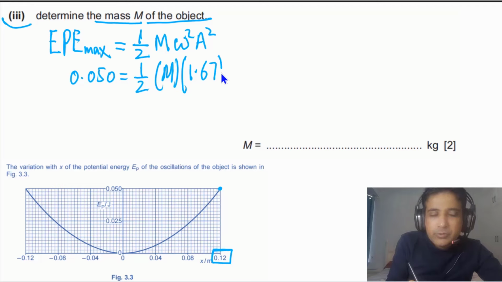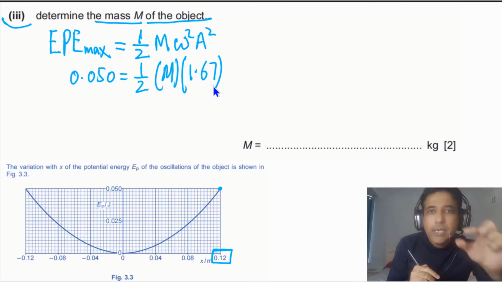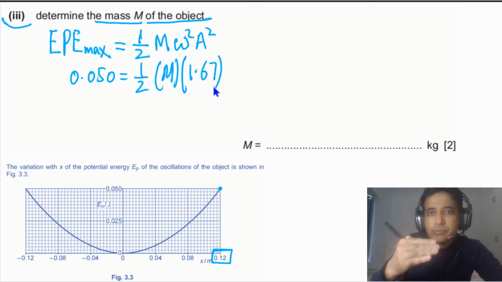So this is the accurate answer, the accurate value for omega up to 3 SF. So you have to use more than 2 SF in this case. We will be using the value before rounding off, meaning 1 or 2 SF greater than the final answer. So we are using 1.67. This is the value of omega.